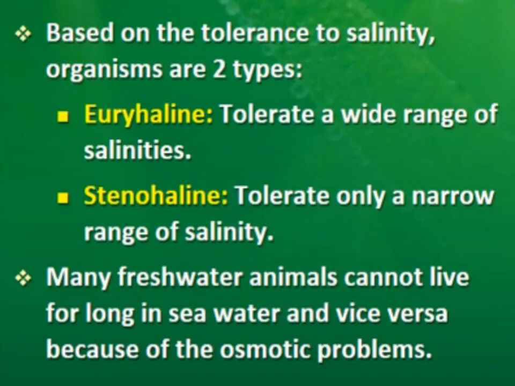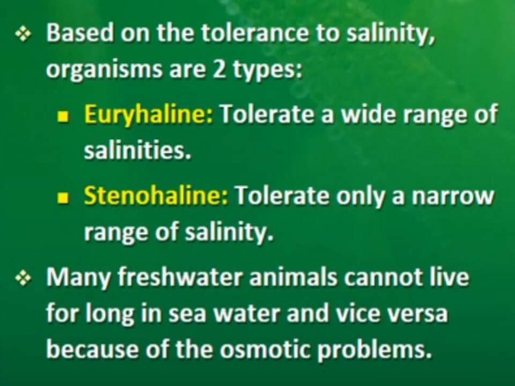Because of the osmotic problem. Osmotic problems are related to osmosis. You know about osmosis, that water flows from its higher concentration to its lower concentration, right? Now salinity is more in seawater while salinity is less in freshwater. Freshwater animals are adapted to the low salinity, while seawater animals are adapted to the high salinity.